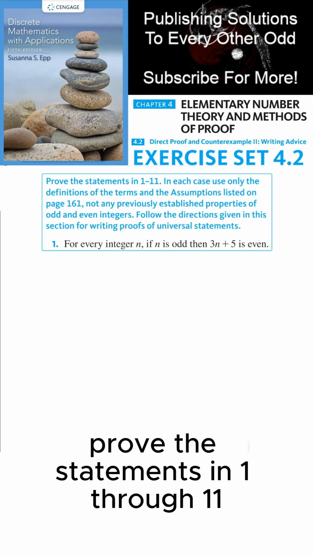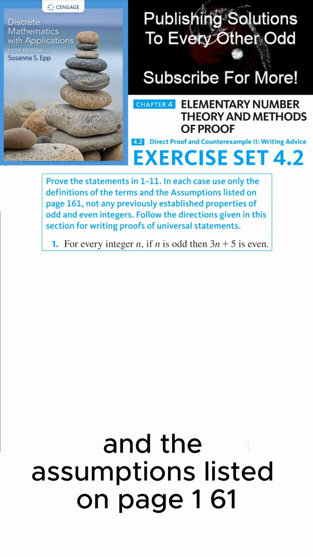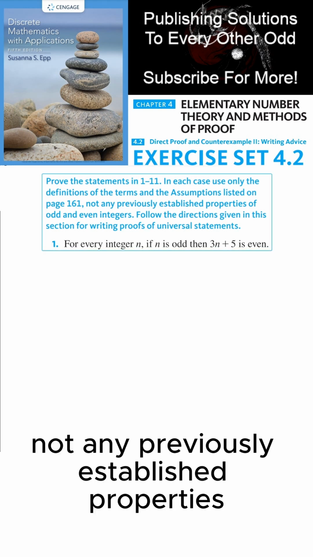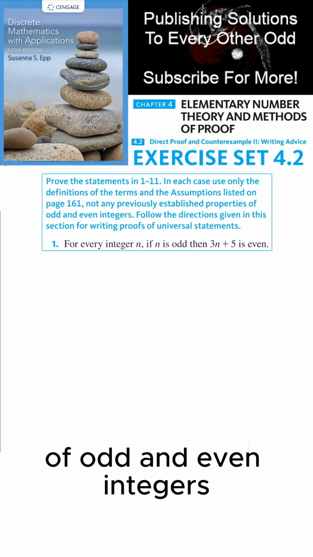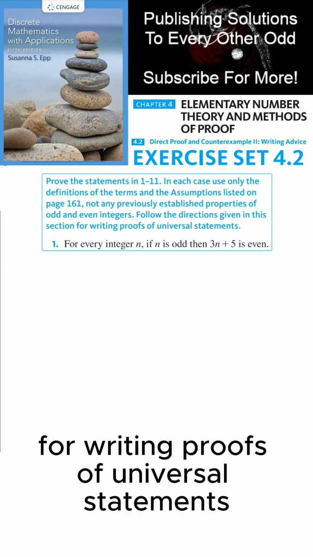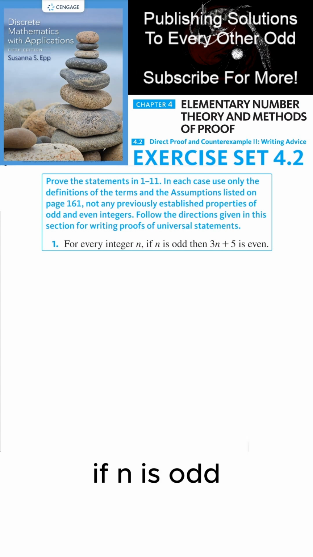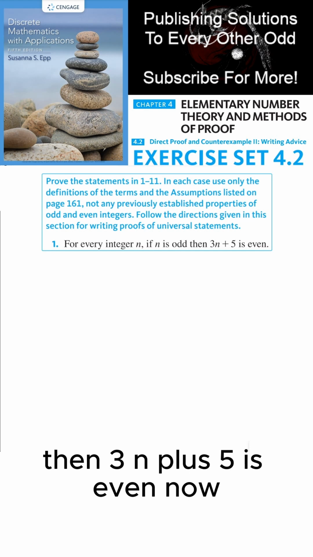Prove the statements in 1 through 11. In each case, use only the definitions of the terms and the assumptions listed on page 161, not any previously established properties of odd and even integers. Follow directions given in the section for writing proofs of universal statements. For every integer n, if n is odd, then 3n plus 5 is even.